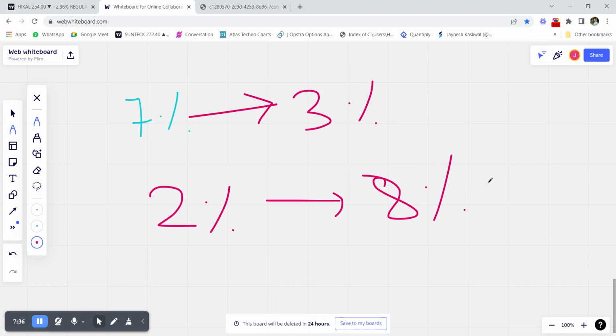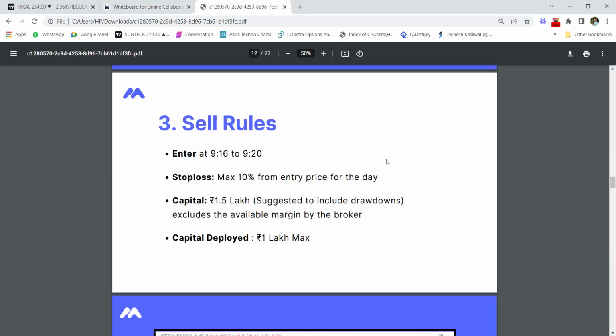I agree that a 10% stop loss is a huge stop loss, but the probability of hitting a 10% stop loss is around 5% only. So the probability of hitting our 10% SL is around 5%. That is why it has given us a good opportunity.